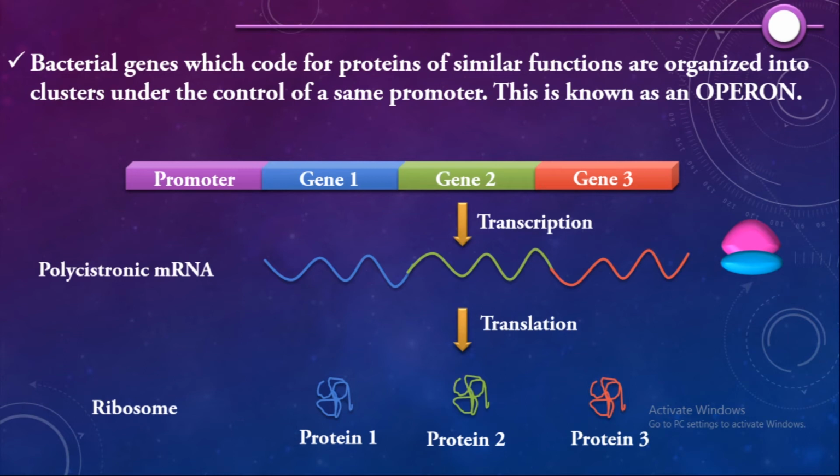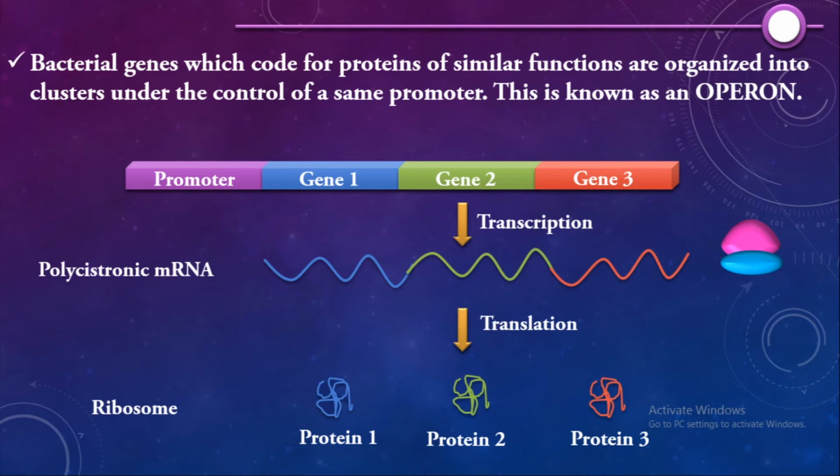Now we have understood gene expression. We need to understand gene regulation. Remember, the cell wants these 3 proteins to be formed by transcription and translation only when these proteins are absent.